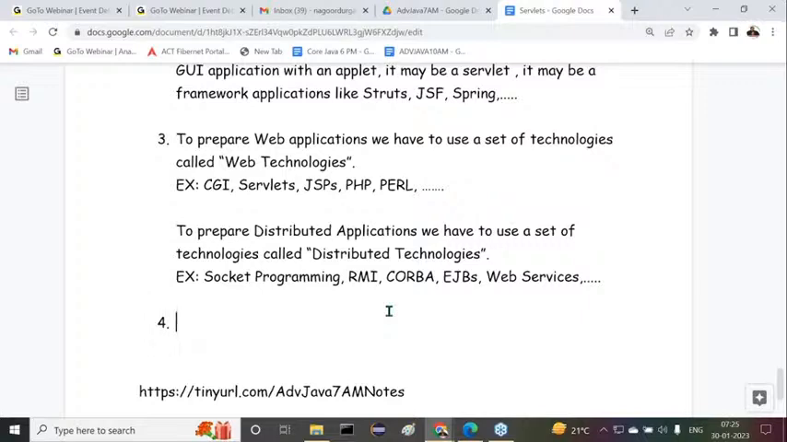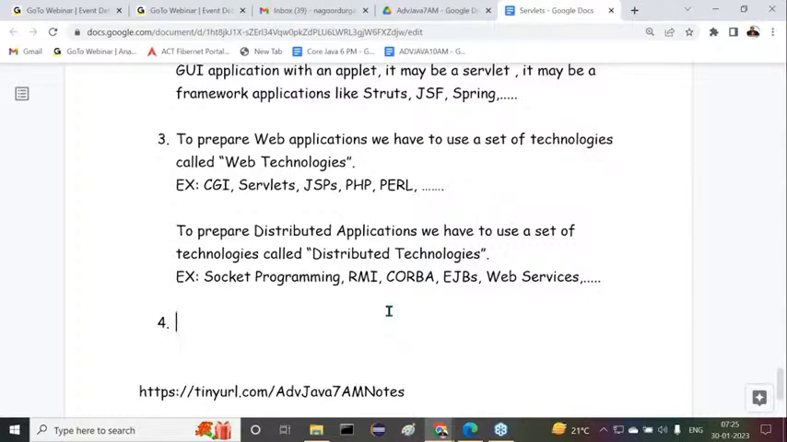But whereas an application server is able to provide a very good environment to execute both types of applications, web applications and distributed applications. Any type of application here we can execute.